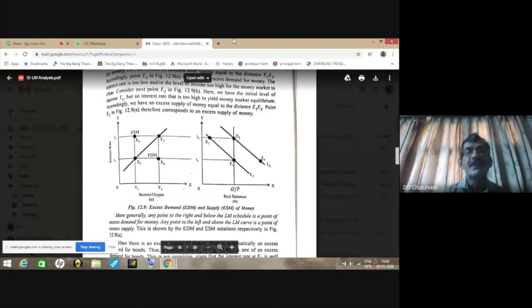Similarly, if you compare E2 and E4, you will find that for the same level of income there is a lesser rate of interest. At a lesser rate of interest, there will be more demand for money and more expenditure on investment. We know that a lower rate of interest means more speculative demand. So, given the transaction demand for money, when the speculative demand for money increases because of a low rate of interest, forces will start to reduce the demand for money or to raise the rate of interest, such that we again come back to the equilibrium point.